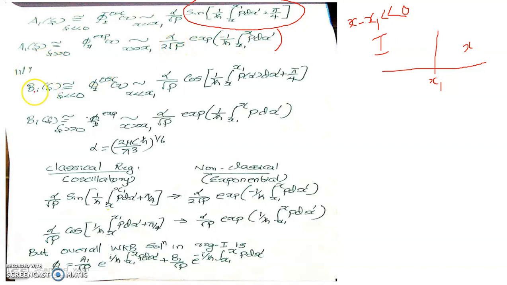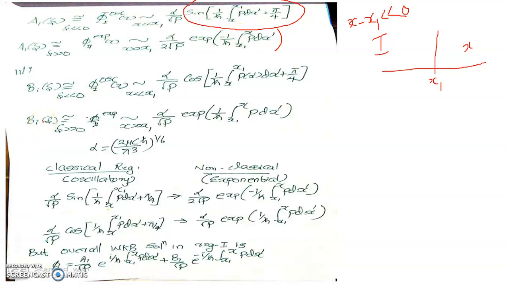Similarly, the asymptotic values of the Airy function Bi are given here. Bi of theta in the limit theta much less than 0, that is region 1, should be complementary with the WKB oscillatory solution in region 1, and this value of asymptote is found to be alpha by root p cosine of [1 by h cross integral x to x1 p dx prime plus pi by 4]. This is again positive. Here also this is positive.